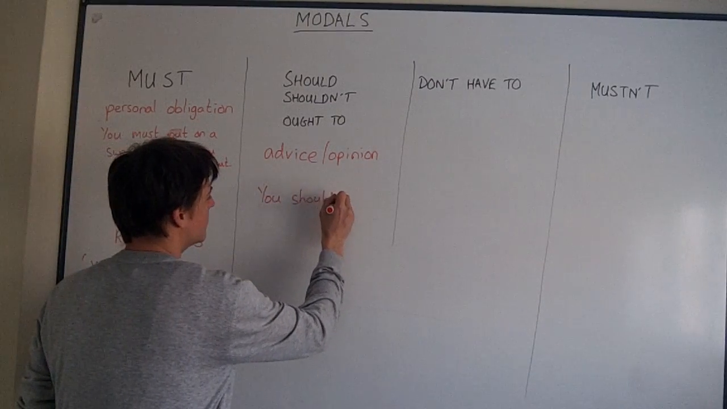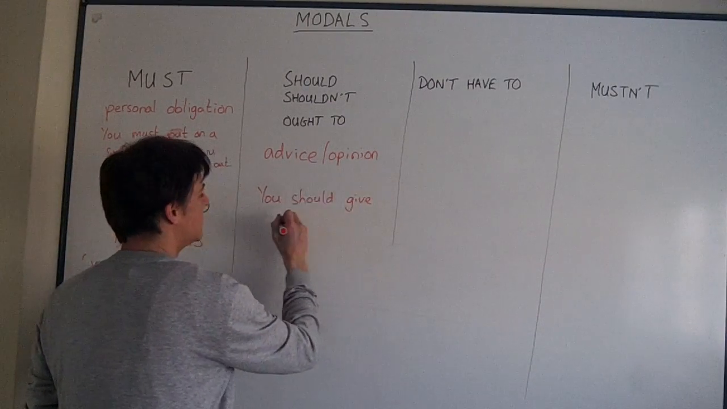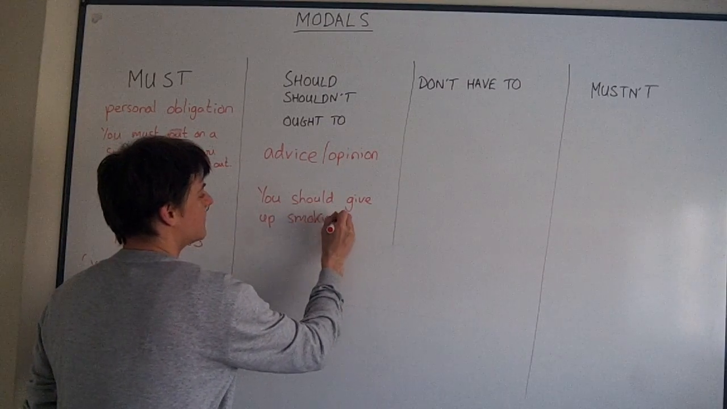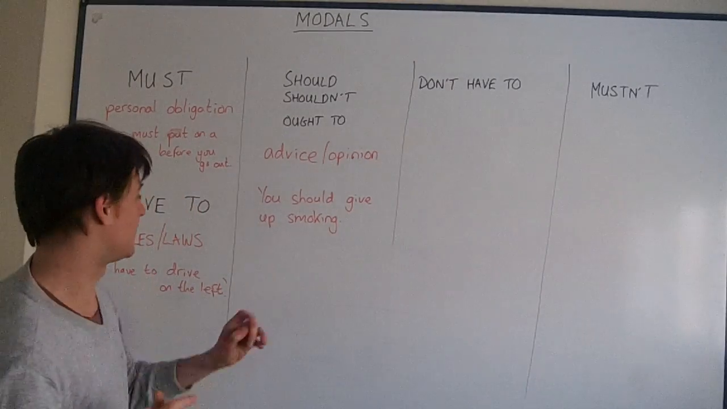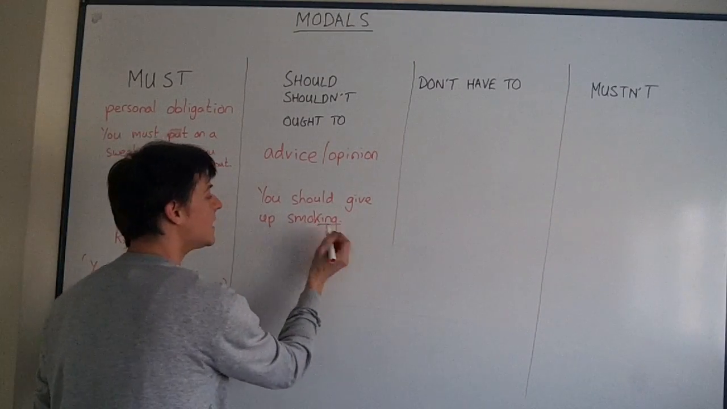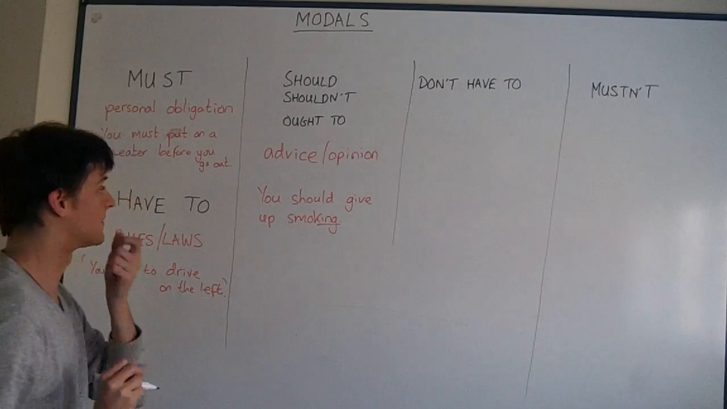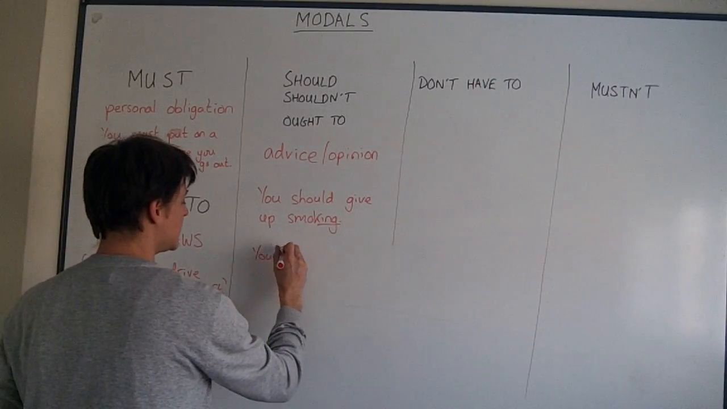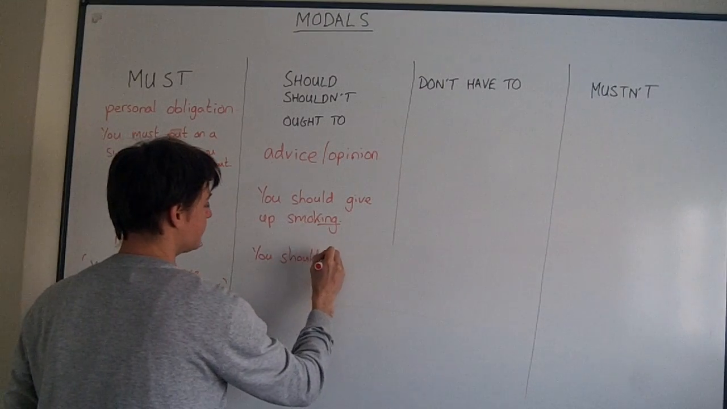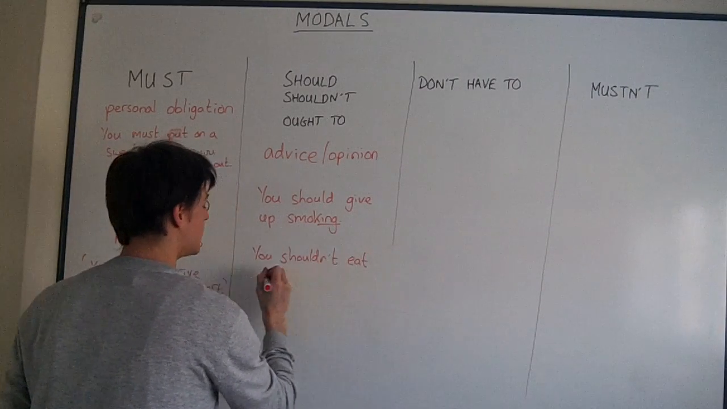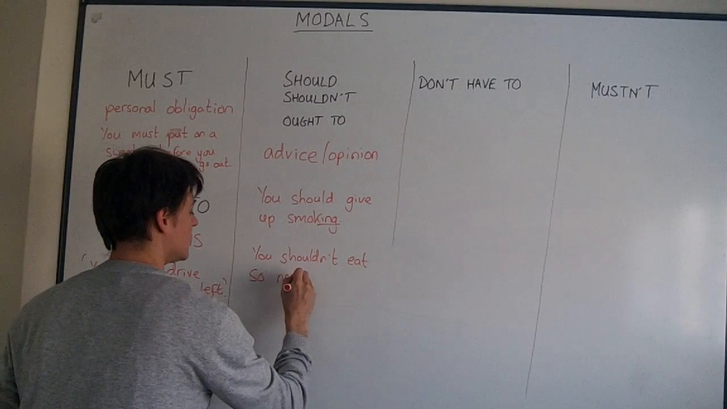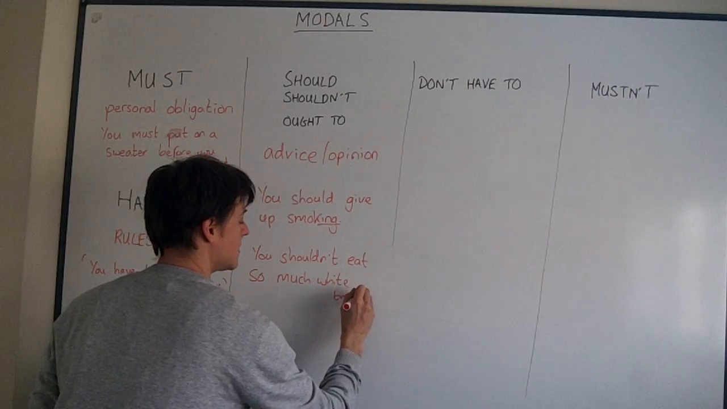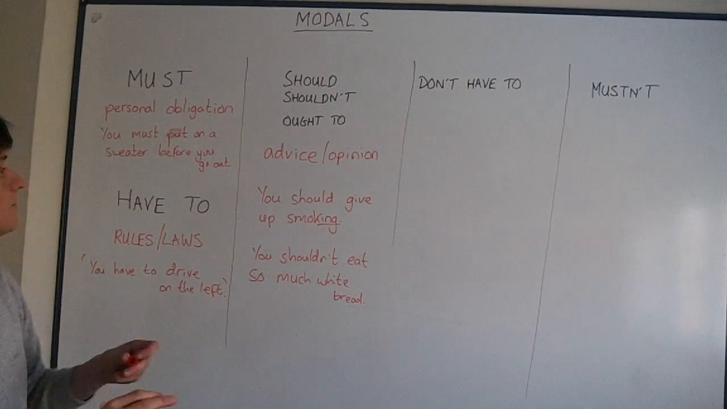So you should give up smoking. Let's use a good phrasal verb. Give up. We say give up for when you stop a bad habit. You should give up smoking, gerund after preposition. You should give up smoking, or you shouldn't eat so much white bread. Okay, this is my advice. Yeah, this is advice, it's opinion.